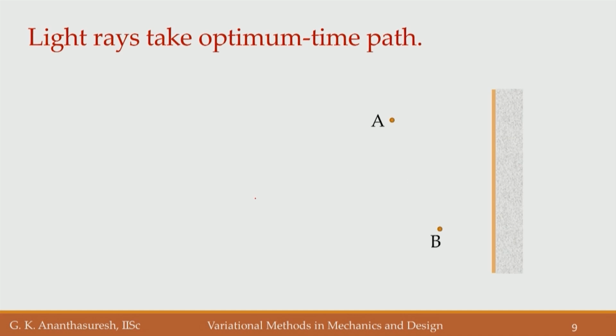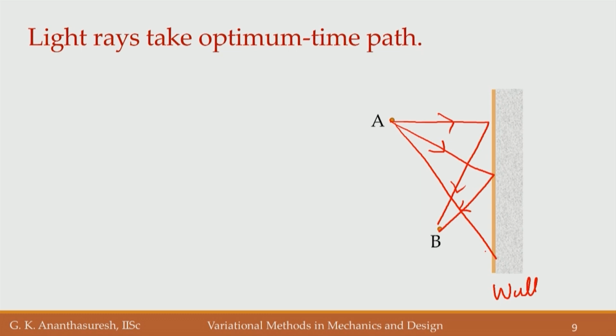While talking about light rays, let us also talk about reflection. Let us say we have a point A and point B, and there is a wall here, and we need to go from A to B, but in between we must touch the wall once. Okay. That is, again there are several paths. I can go like this, right, or I can go like this, and several other ways, right. I can, if I want, go here and then go this way and so forth. There are several paths. Which one do you take? Which path do you take?